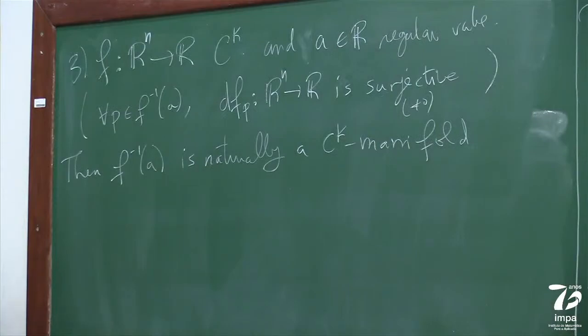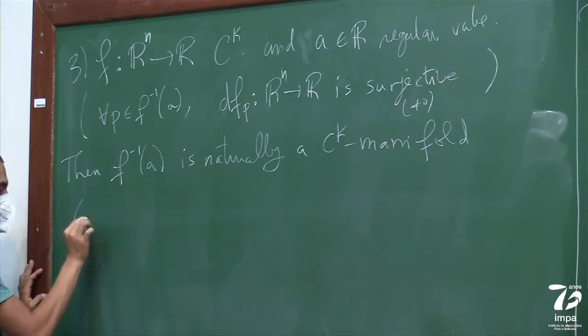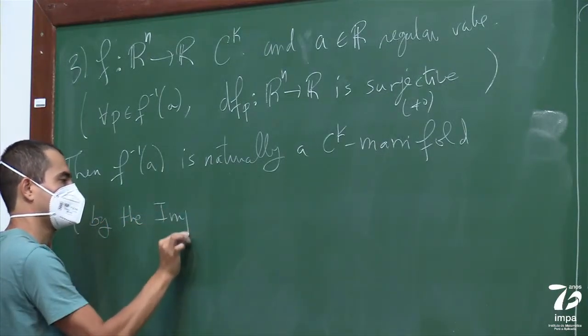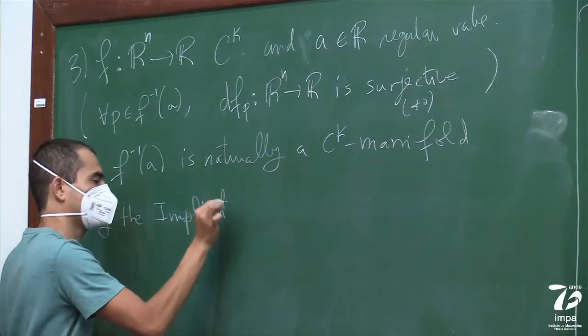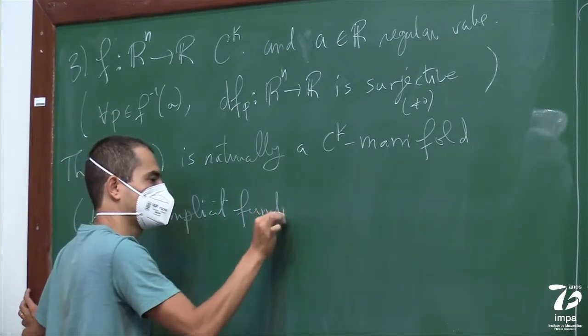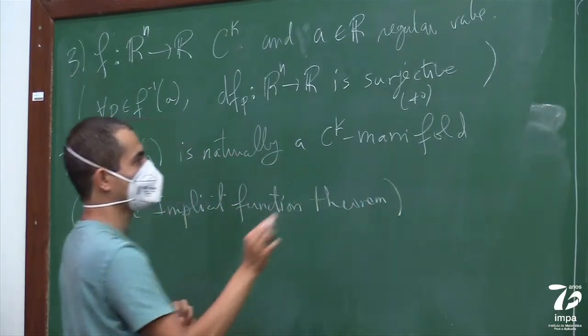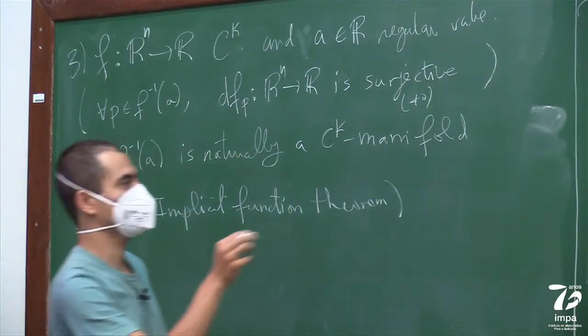And this is a consequence of the implicit function theorem. So this is straightforward, it's almost basically equivalent to the statement of the implicit function theorem. So this is by the implicit function theorem. Oh, I should say it's a CK manifold of dimension n minus 1.